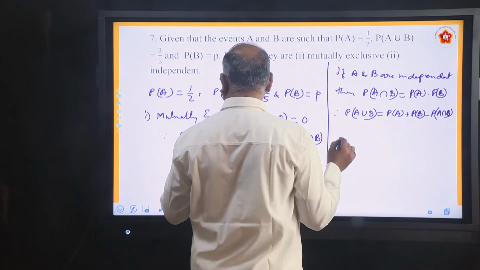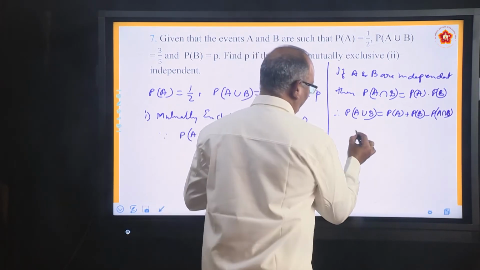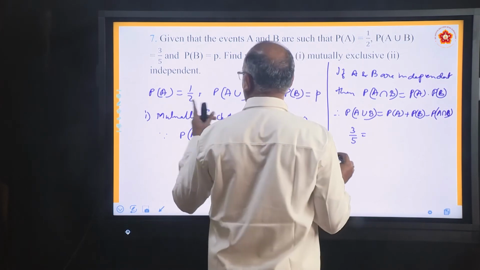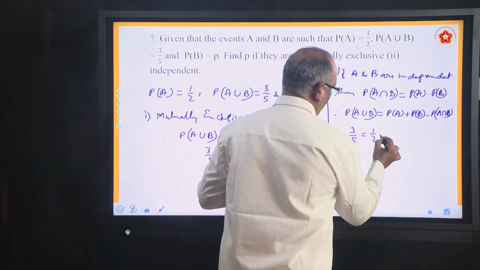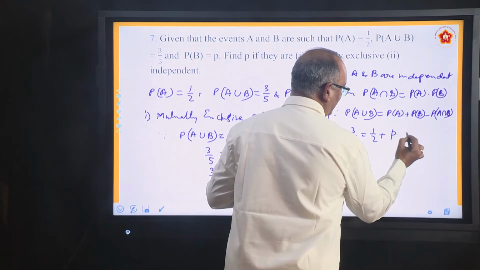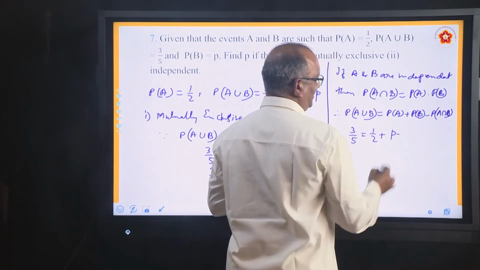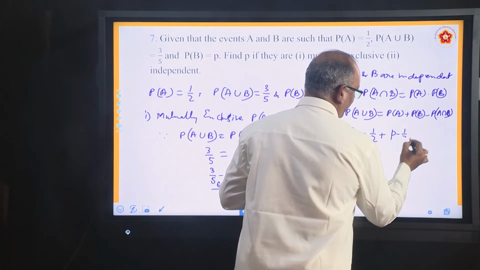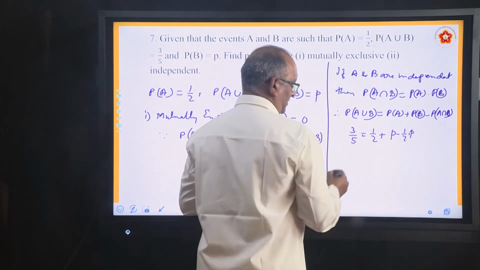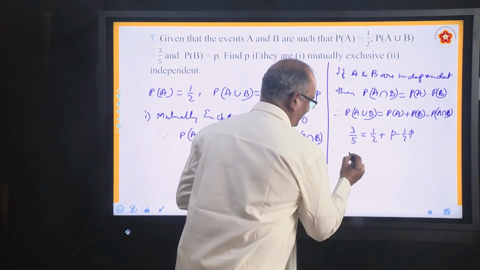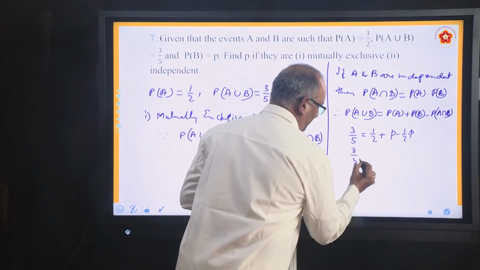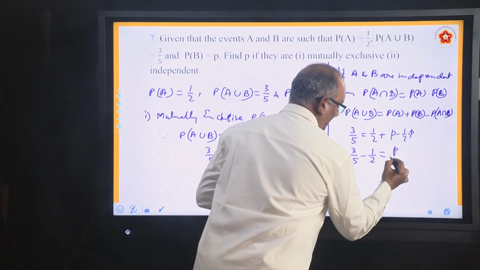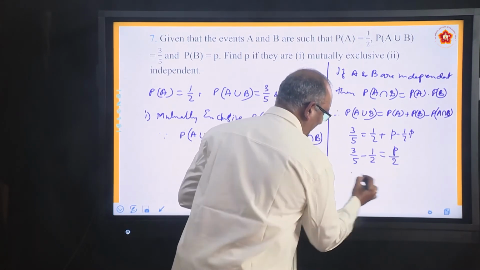Substitute the values. P(A union B) is 3 by 5, equal to P(A) 1 by 2, plus P(B) which is P, minus P(A intersection B), which is P(A) into P(B). So it is 1 by 2 into P. Get this 1 by 2 to this side. 3 by 5 minus 1 by 2 equal to P minus half P, which is half P. Simplify.